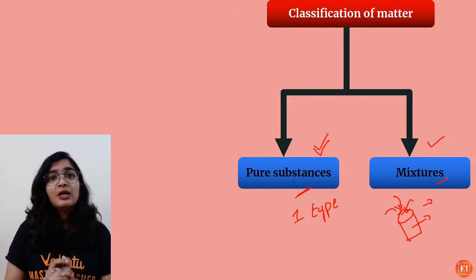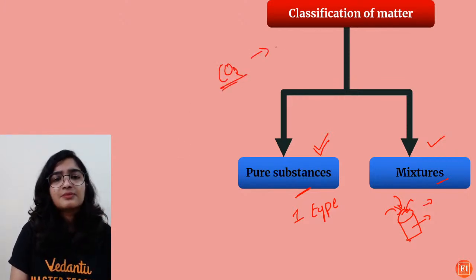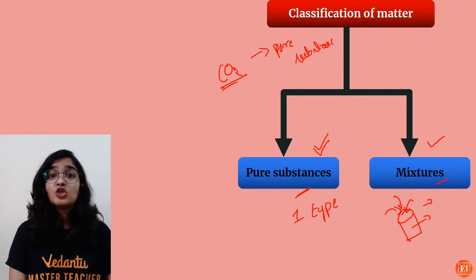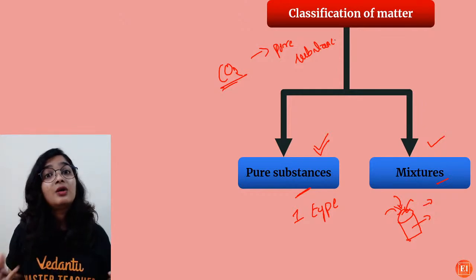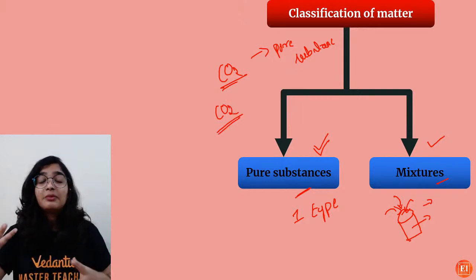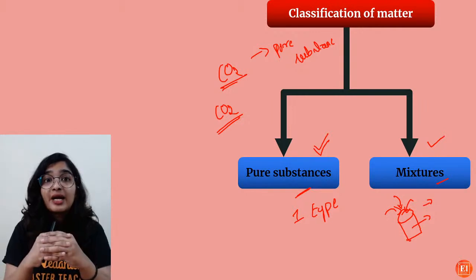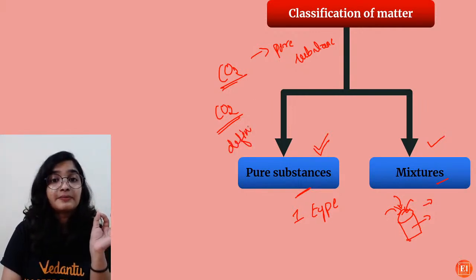So that is a mixture. But you might be wondering, if I say carbon dioxide is a pure substance, the next question will be, how? Carbon dioxide has carbon and oxygen. How is it pure? The thing is, carbon dioxide is a compound in which carbon and oxygen have been combined chemically in a definite proportion, right?